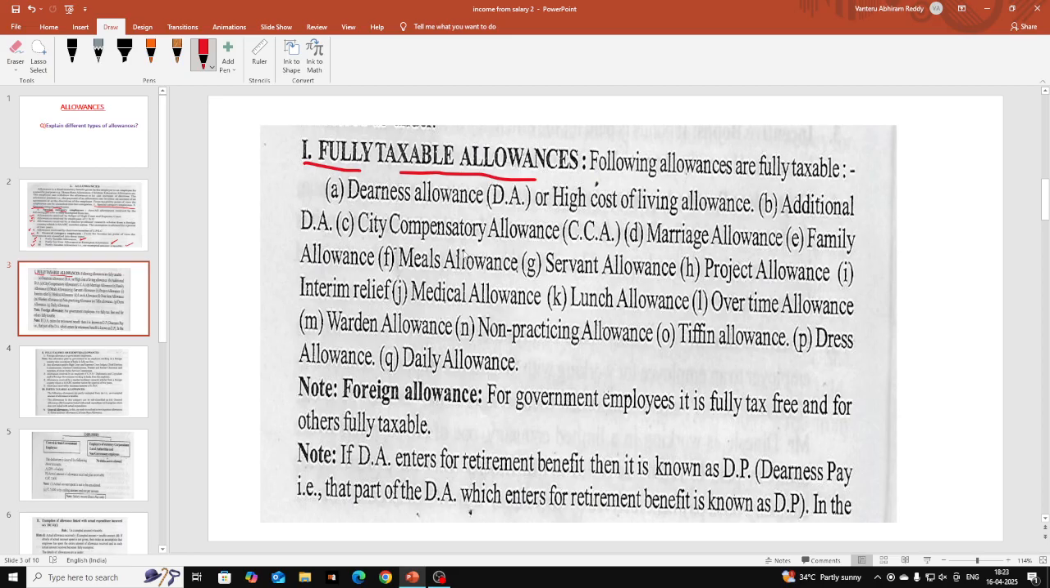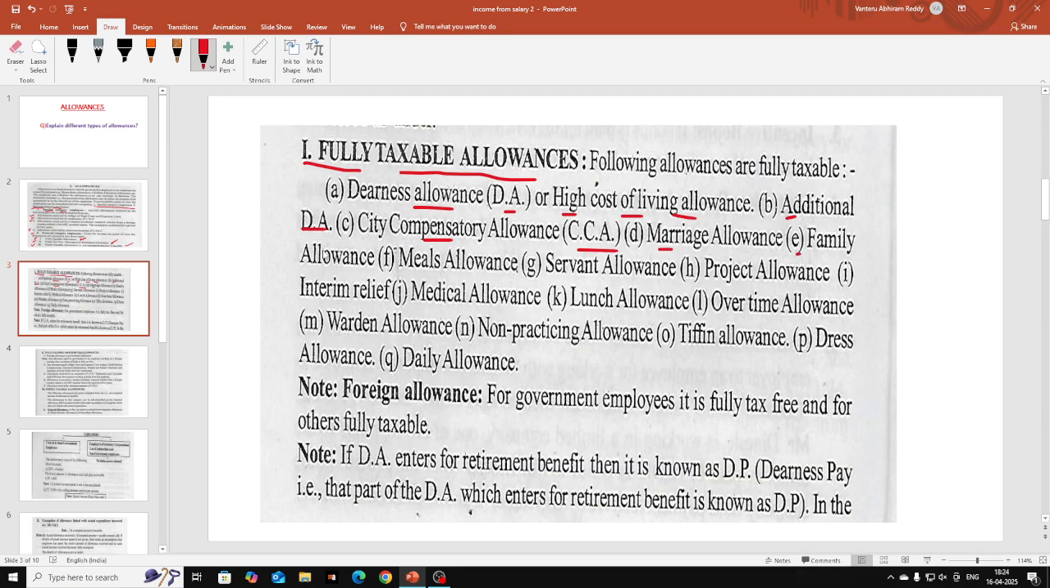We have to mention there under allowances while calculating income from salary. Okay, so here there is a list. Dearness allowance means DA, and this is known as high cost of living allowance, and additional DA, city compensatory allowance. We can also call it as CCA in short form.